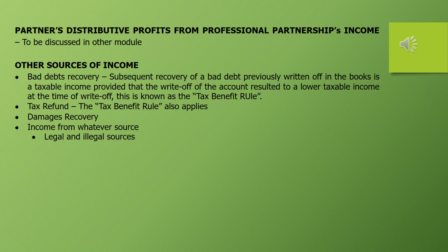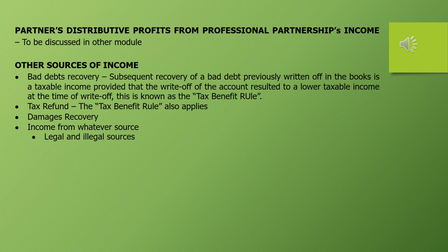So we are now on the last part, which is income from whatever source. It means inclusion of all income not expressly exempted within the class of taxable income under the laws, irrespective of the voluntary or involuntary action of the taxpayer in producing the gains and whether derived from legal or illegal sources. So, ayan, ika-classify natin ito as legal or illegal sources.